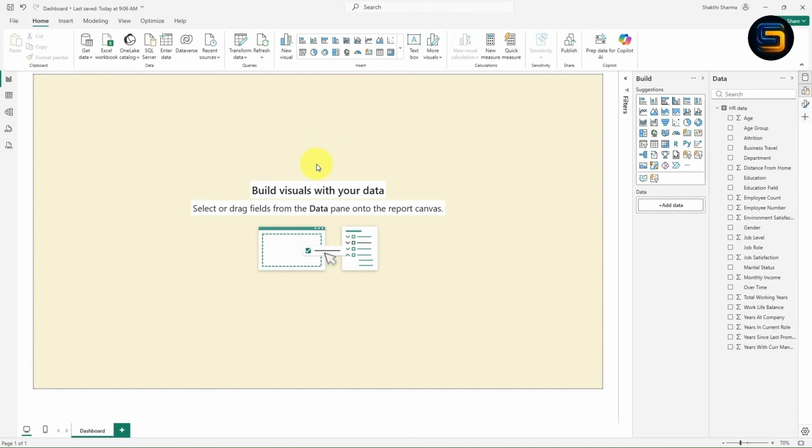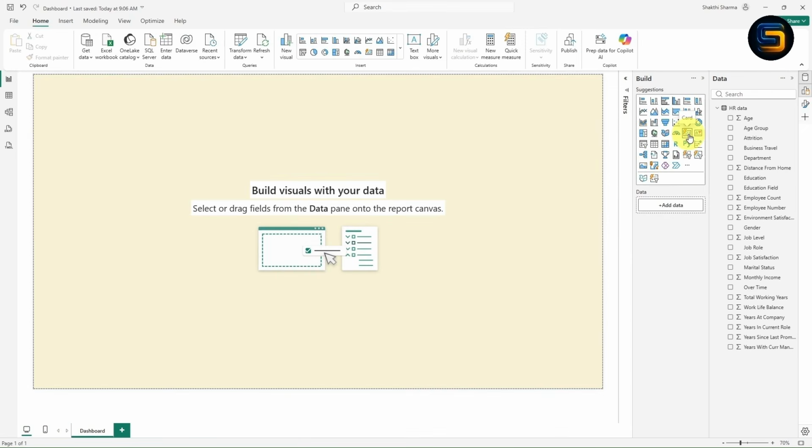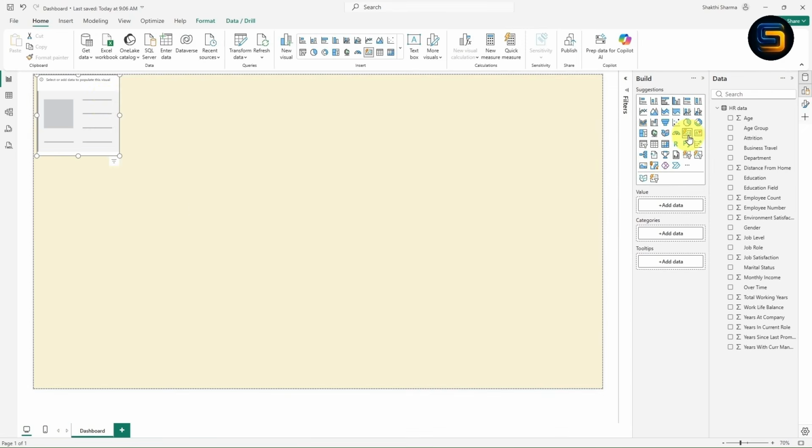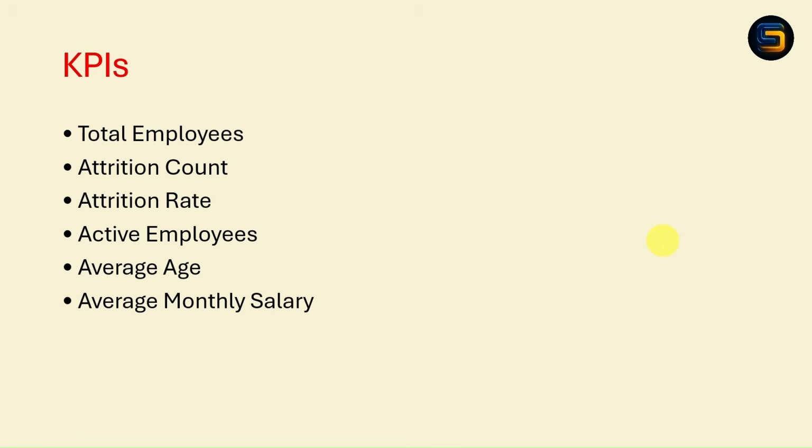Now I will open the Power BI. First we will insert one new card inside the Power BI. You can see this is the card. In order to create a KPI, just click on this card option. Once you click on this card, you will get the card visual, right? Now when you insert a card, you will get 3 options: value, category and tooltip. Now we need to find the first KPI, which is total employees, right?